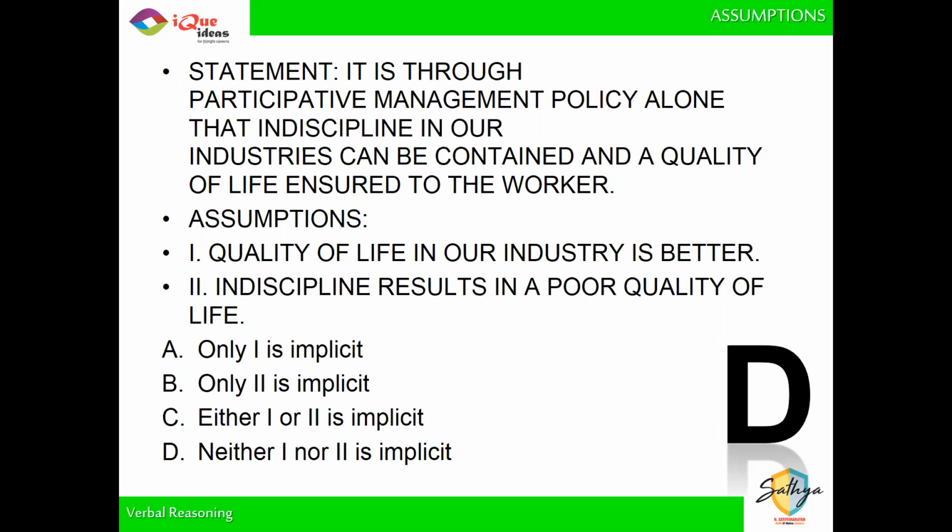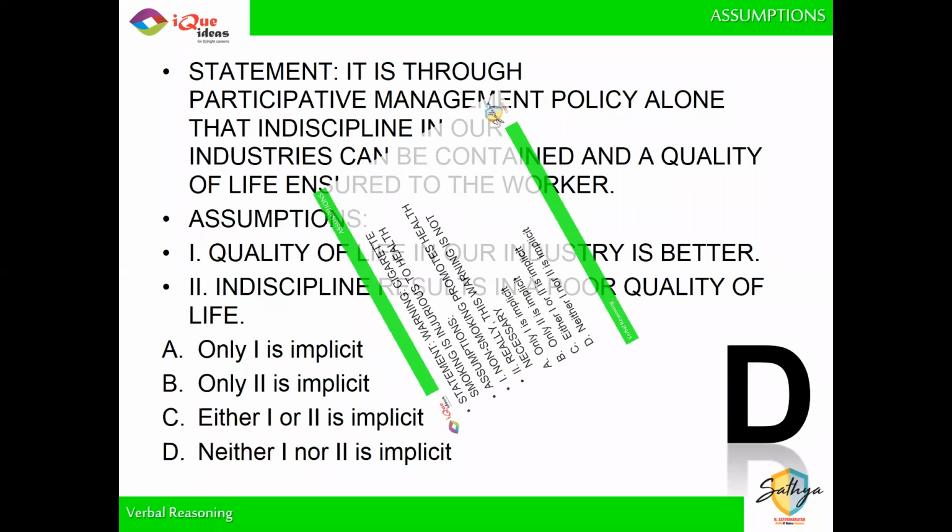Did everybody get that? A lot of you answered B as the answer. B is not the answer. Because indiscipline and quality both are controlled by the policy, but indiscipline and quality are not directly linked with each other. So I cannot say that indiscipline results in poor quality of life. I don't need to assume that. They can be two separate things. Did everybody get this one? I hope everybody understood. Okay, next one.